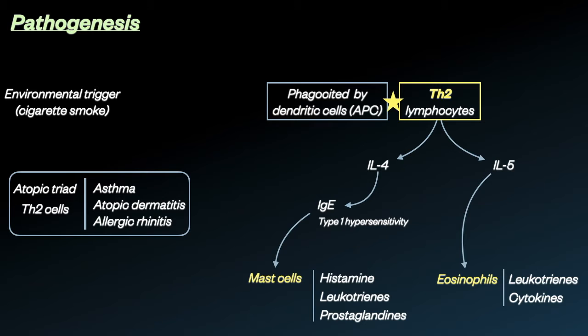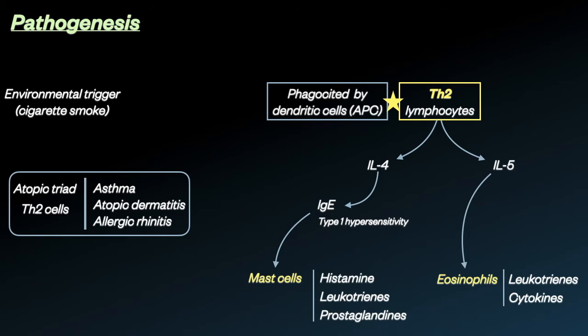What can happen with asthma is allergens, like cigarette smoke, are picked up by dendritic cells that present them to a Th2 cell, which produce cytokines like interleukin 4 and interleukin 5, leading to a number of features of asthma. For example, IL-4 leads to the production of IgE antibodies which coat mast cells and stimulates them to release granules containing things like histamines, leukotrienes and prostaglandins.